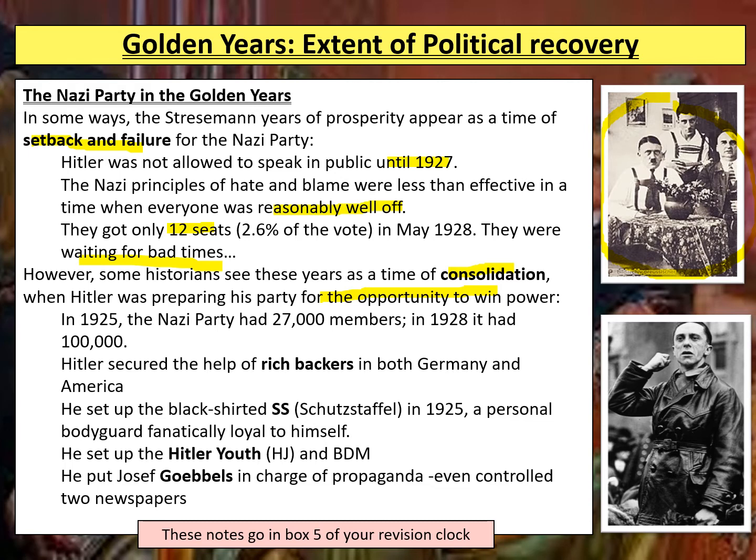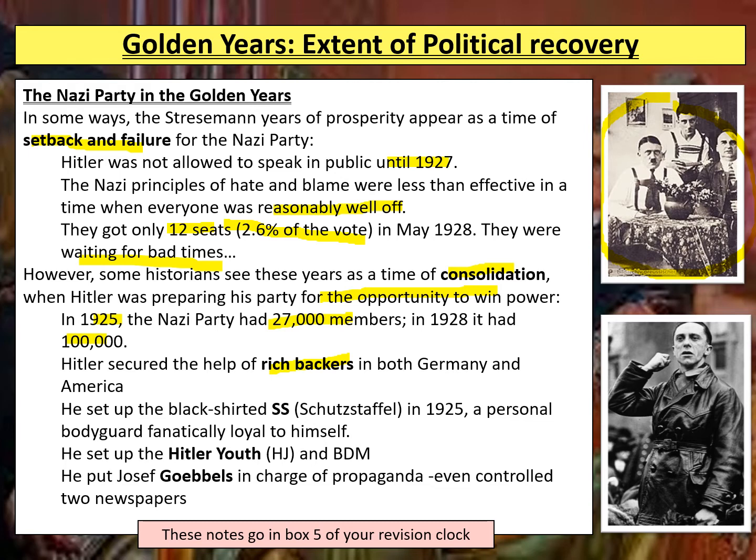So, for instance, we can see with the amount of people in the Nazi Party, it had gone from about 27,000 in 1925 to 100,000 in 1928. So even though they were doing badly in terms of the share of the vote, we can still see that they did have a fair amount of supporters. During this period as well, Hitler was able to secure the help of rich backers in both Germany and America. People like Ford ended up funding some of the Nazi propaganda, as we'll talk about later.